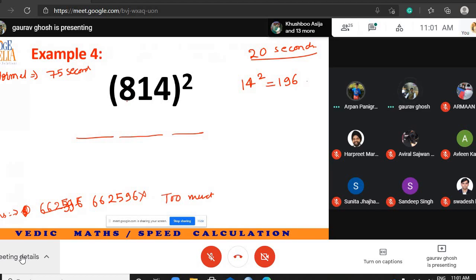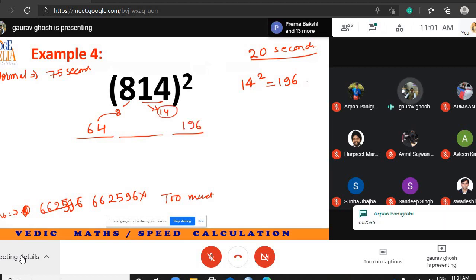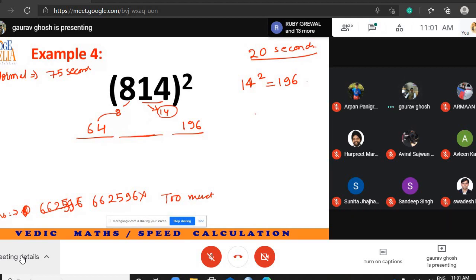So let me solve this. So 8 is separated and let us see. So 14 square is 196. So I write 196 here. I will adjust later on. In the middle I write 8 into 14 into 2. How much? 8 into 14 is 112, so 224. So 224. Now I adjust.